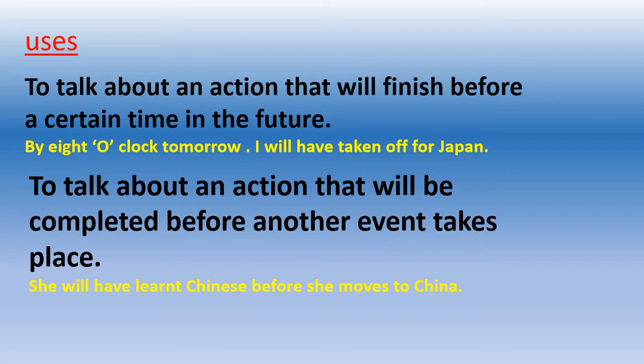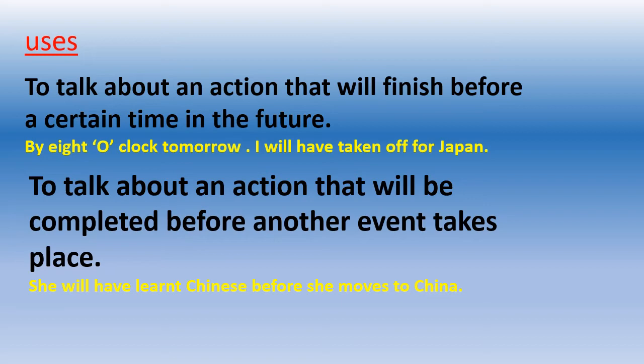Another situation where you can use the future perfect tense is to talk about an action that will be completed before another event takes place. So you have to tell of two actions in the future, where one will be completed before the other event takes place. For example, she will have learned Chinese before she moves to China.